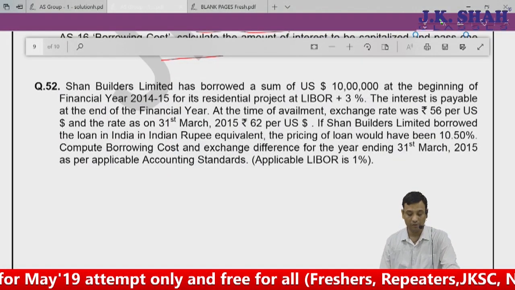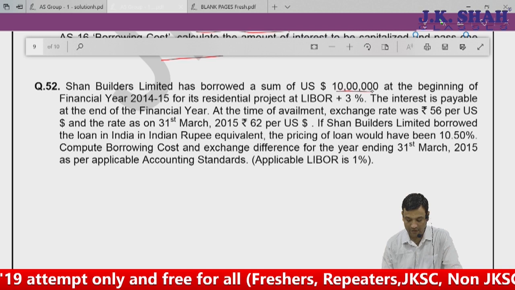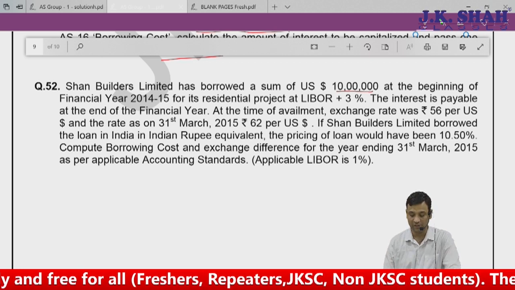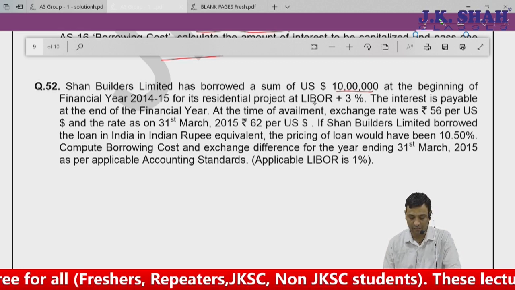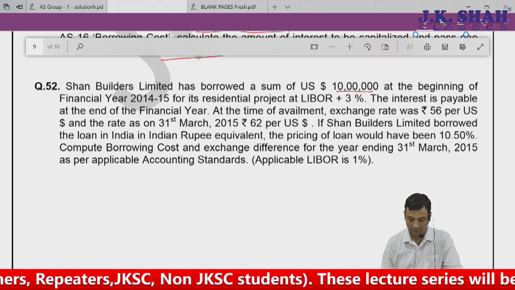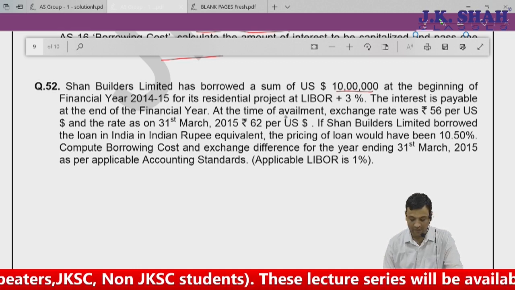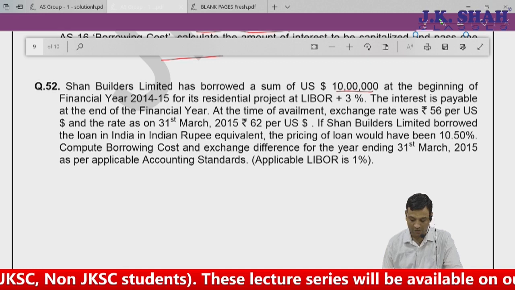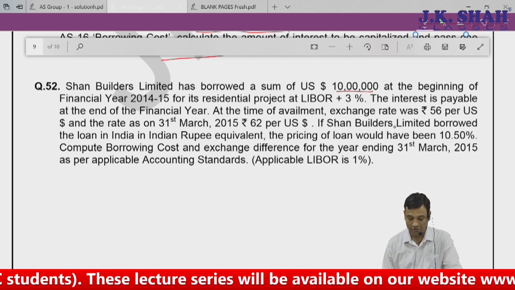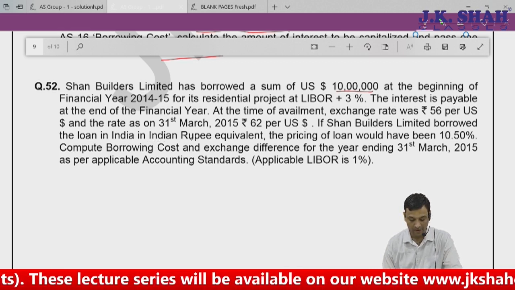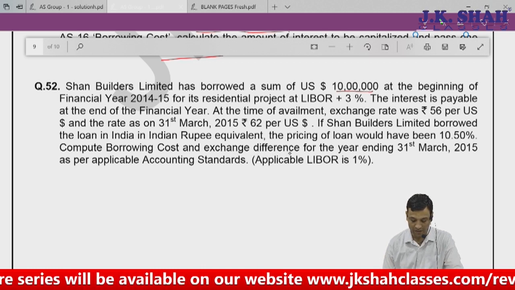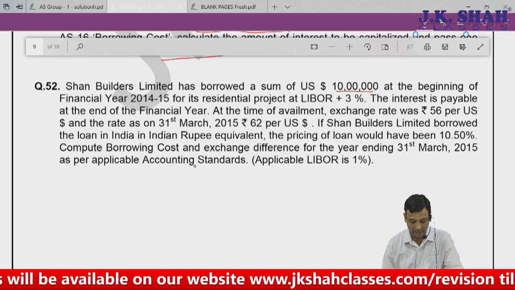Shah Builders has borrowed US dollar 10 lakh at the beginning of financial year 14-15 for its residential project at LIBOR plus 3%. LIBOR is the London Interbank Offer Rate, so whatever the LIBOR is, you have to pay plus 3%. The interest is payable at the end of the financial year. At the time of availment the exchange rate was 56 per US dollar and the rate on 31st March 15 is 62 per US dollar. If Shah Builders Limited borrowed the loan in India, in Indian rupee equivalent, the pricing of the loan would have been 10.50%. Compute borrowing cost and exchange difference for the year ending on 31st March 15 as per applicable accounting standard.